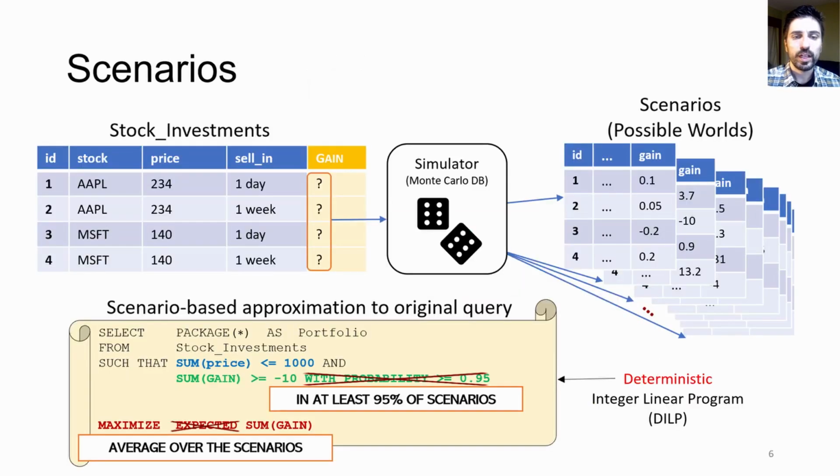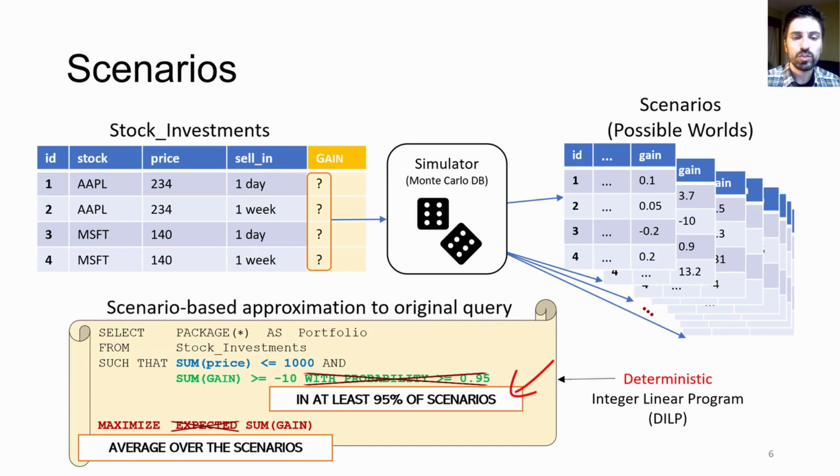In the financial world and in many other domains, the random variables are too complex to be treated analytically. What people typically do is to run simulations of them in a Monte Carlo fashion. So we employ the MonteCarloDB data model, which uses specific user-defined functions called VG functions to generate scenarios or possible worlds for each of the random variables in the input table. The original stochastic query is then replaced with a deterministic version of it that only works with the scenarios, replacing the original probability distribution with an empirical version.